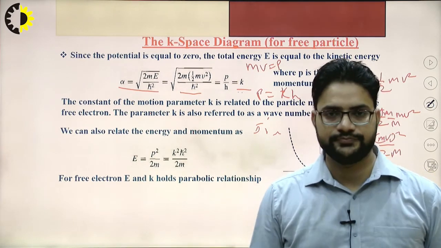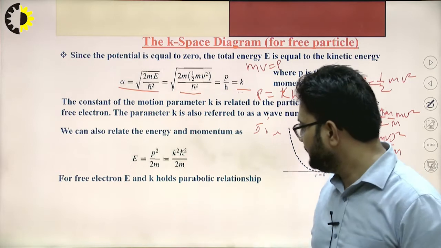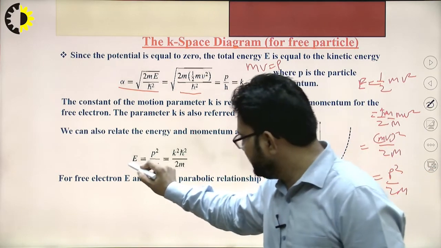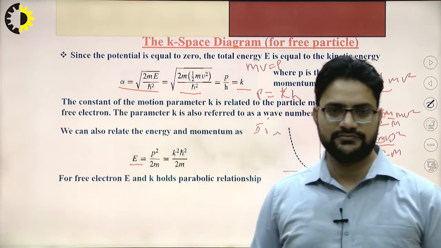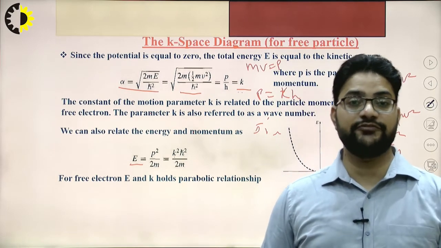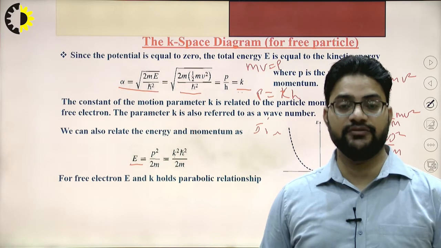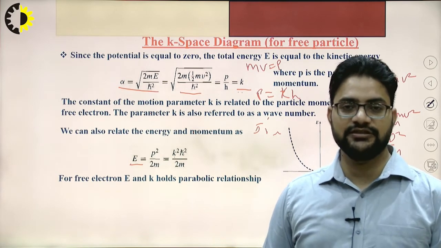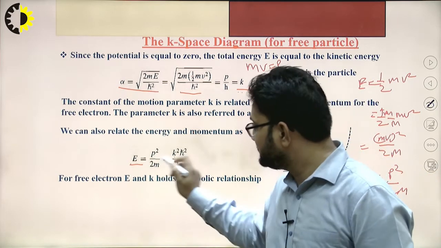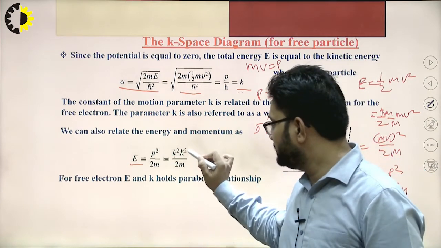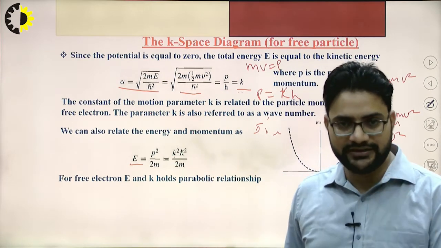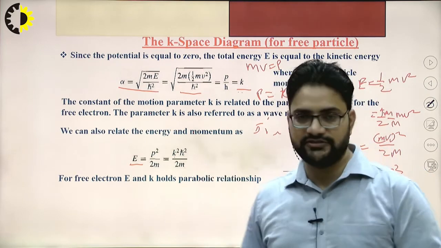Now if we see carefully, this E is directly proportional to k square, where k is actually the wave number. E is directly proportional to k square, because h has some finite value and m also has some finite value.